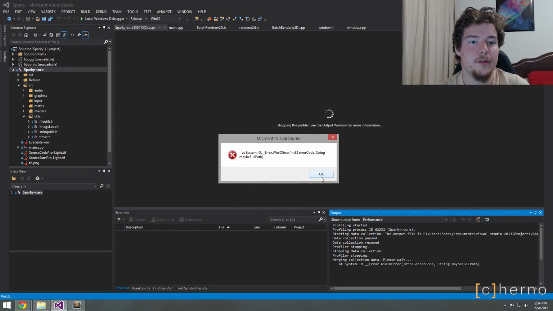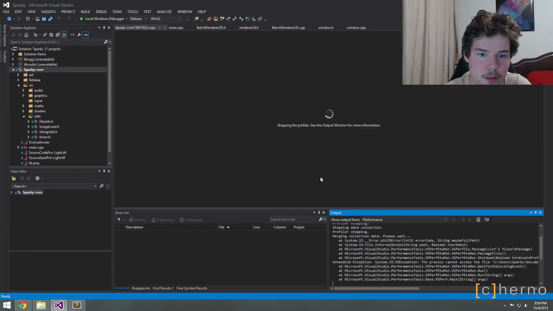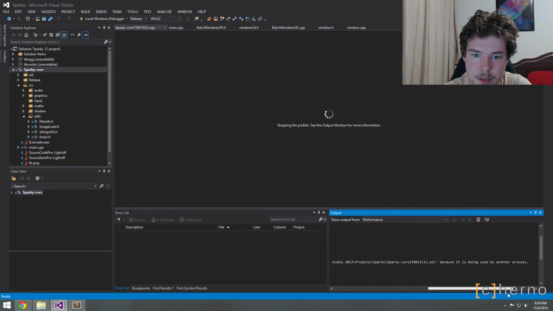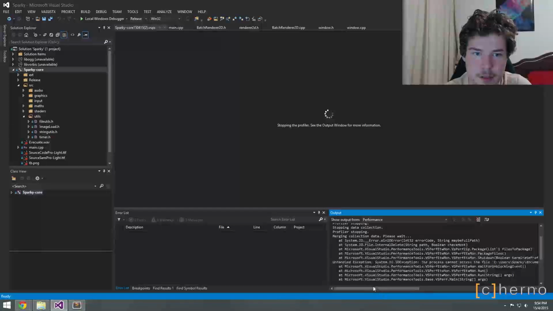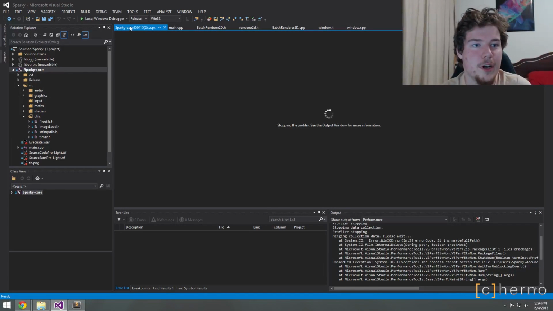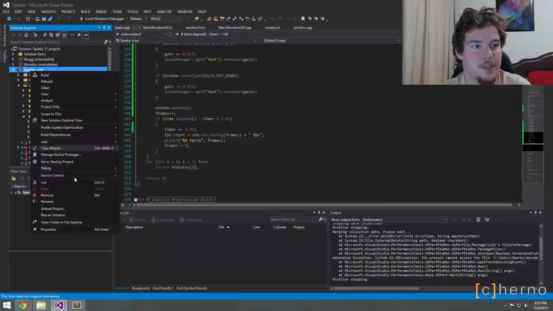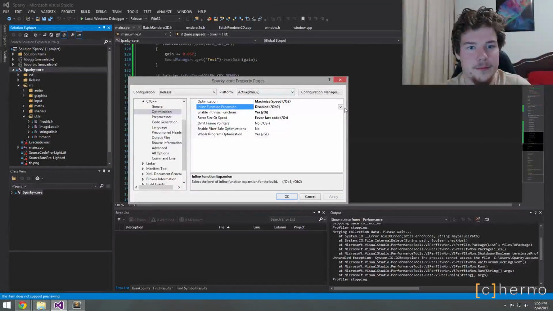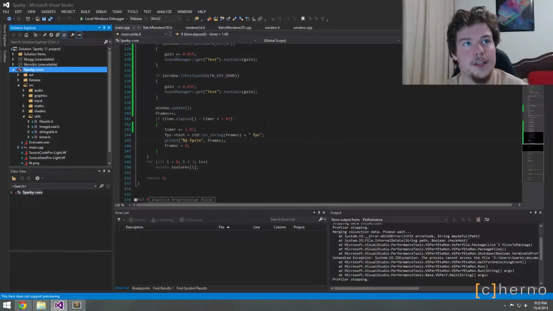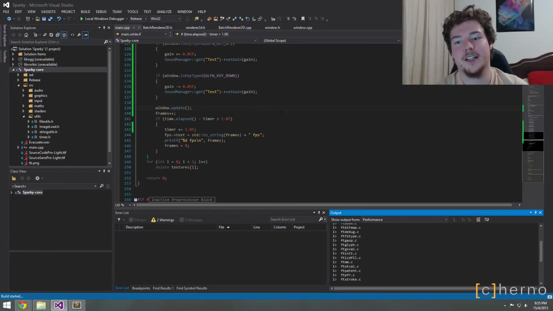Oh, I know why. Okay, that's interesting. But okay. I know why it was slow though. That's so weird. I know why it was slow though. It's because we disabled inlining. And that gets rid of like 2,000 frames per second, as you can tell.